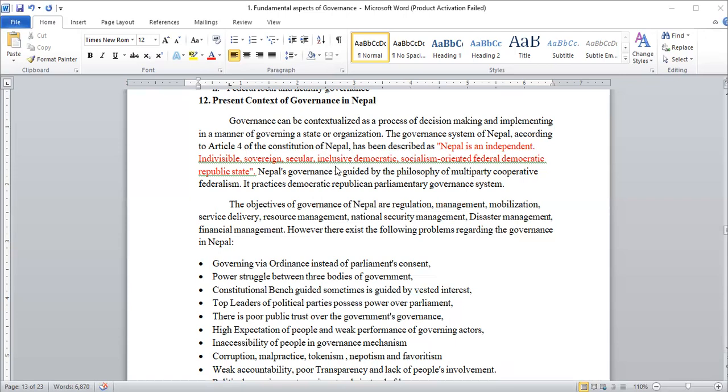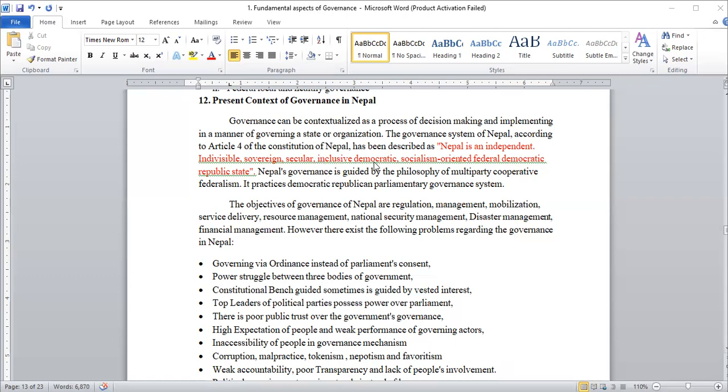Inclusiveness is the process where we include, or where we allow the participation of, the people who were dominated, exploited, cheated, and looted in the past. In the past, in Nepal and in other countries also, the people of the margin were called downtrodden people. They were dominated, exploited, and discriminated against. And if we include such people, that is called inclusion. Inclusion doesn't mean just involving rich class people or higher class officers in decision making. Inclusion is the process of involving the poor, downtrodden, marginalized proletariat in the decision-making process of the nation. That is called inclusion. So Nepal is guided by the mantra of inclusion.